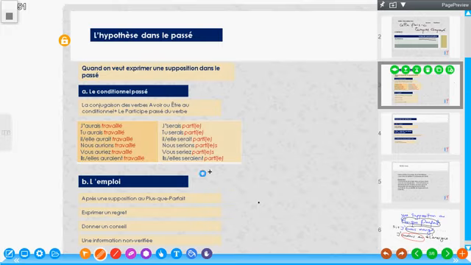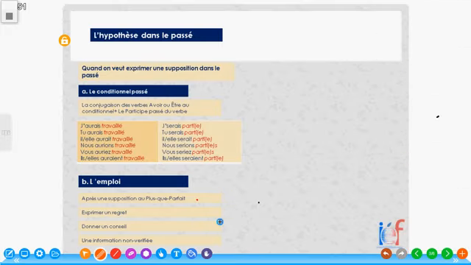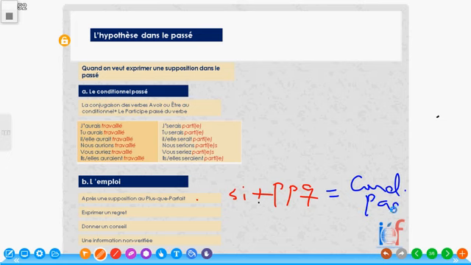So here we say that après une supposition au plus-que-parfait. So for me to have a supposition, I'm going to have the word si plus PPQ. PPQ again means plus-que-parfait. So to have conditionnel passé, I'm going to have si plus PPQ is equal to conditionnel passé.